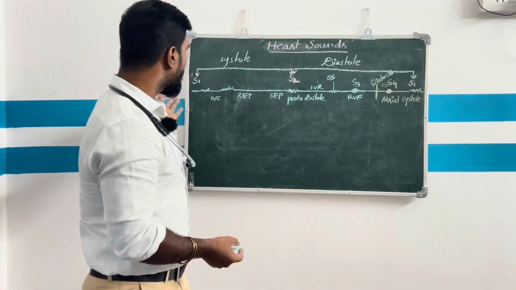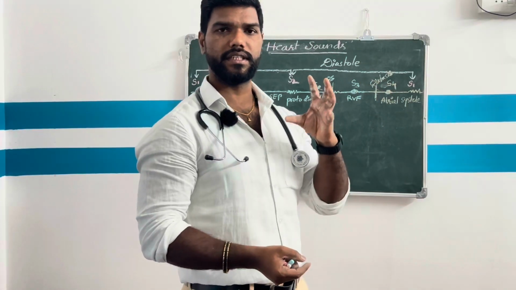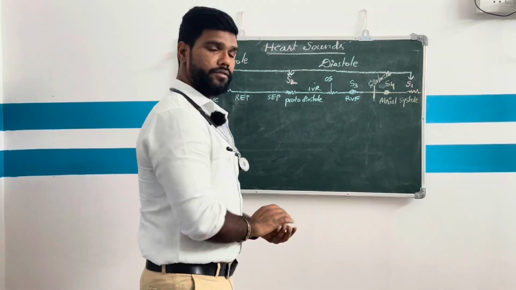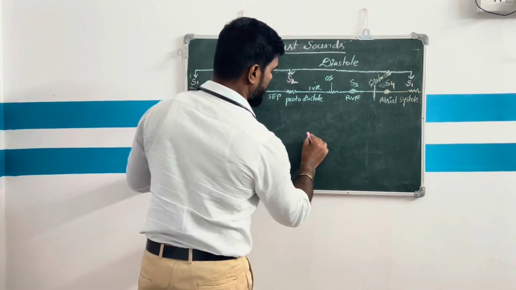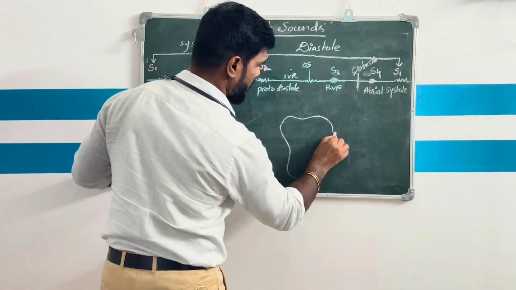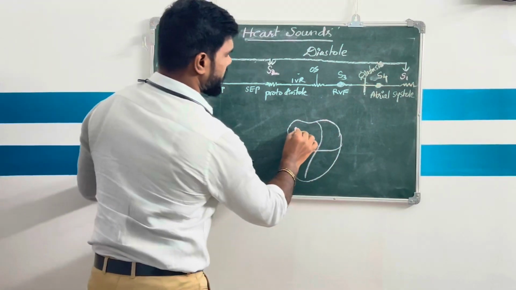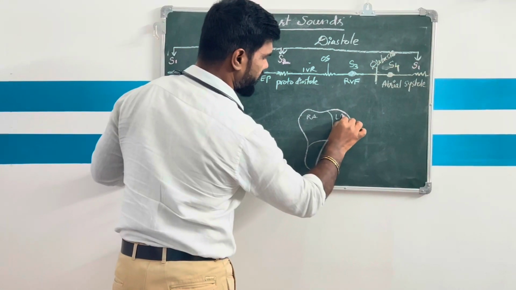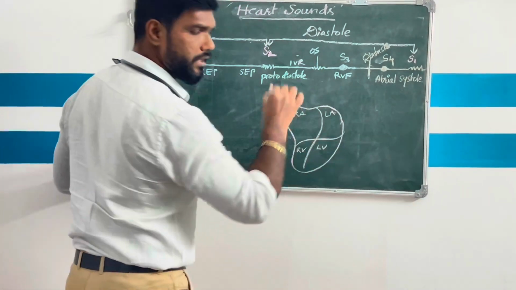So how are the heart sounds produced during the cardiac cycle, during the systole and diastole? Let me draw the heart for you. I will briefly explain. For example, this is the heart. This is the right atrium. This is the left atrium. This is the right ventricle. This is the left ventricle.